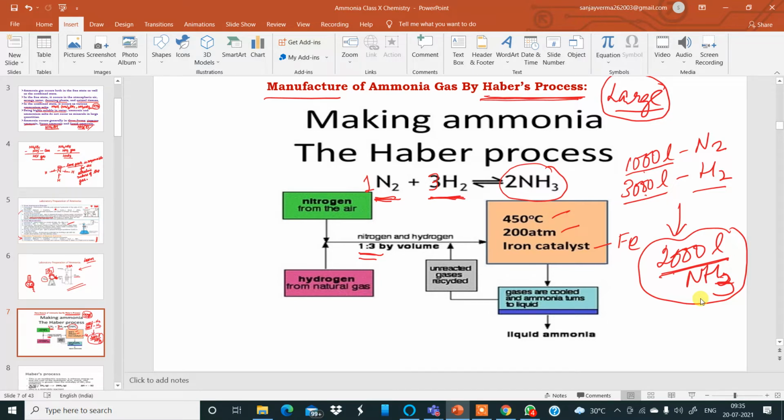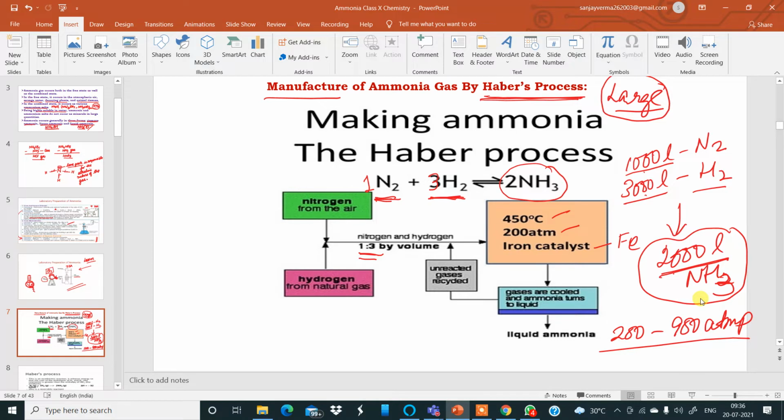The reason is we are applying a lot of pressure. The pressure is in the range of 200 to 900 atmospheric pressure, where pressure is so high. If I subject my body to this pressure, my body will get crushed. So this high pressure compresses the gases so badly that the nitrogen and hydrogen combine to form ammonia gas, which is half the total volume of the reactant gases.